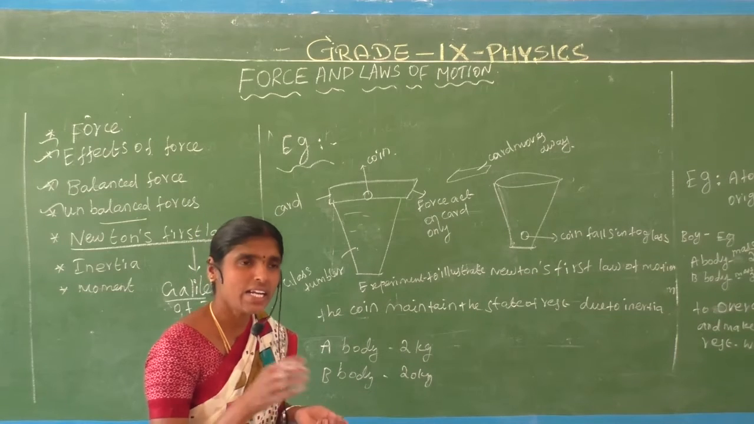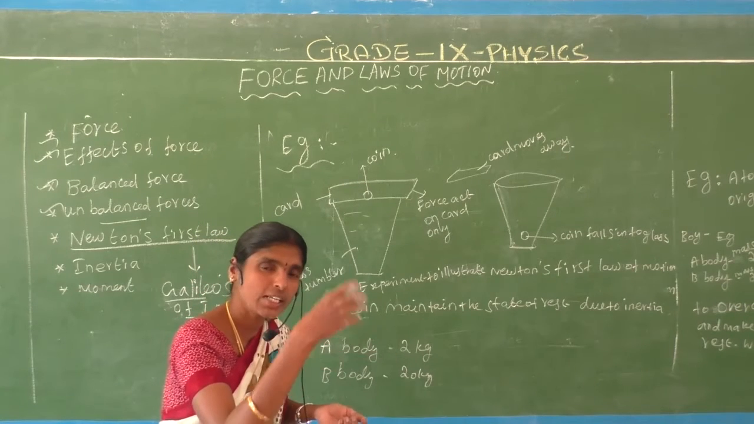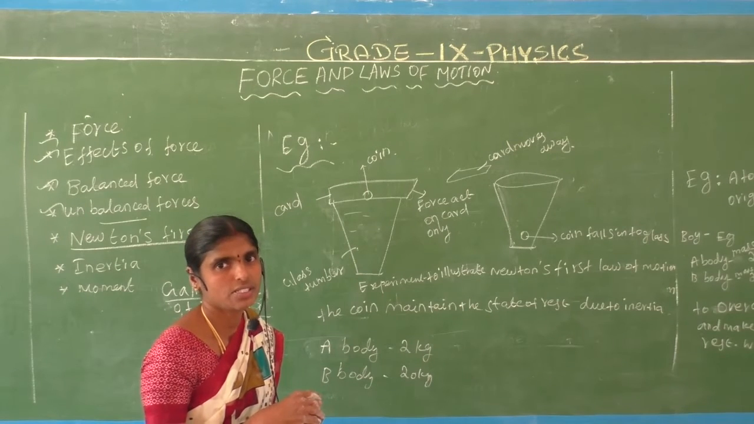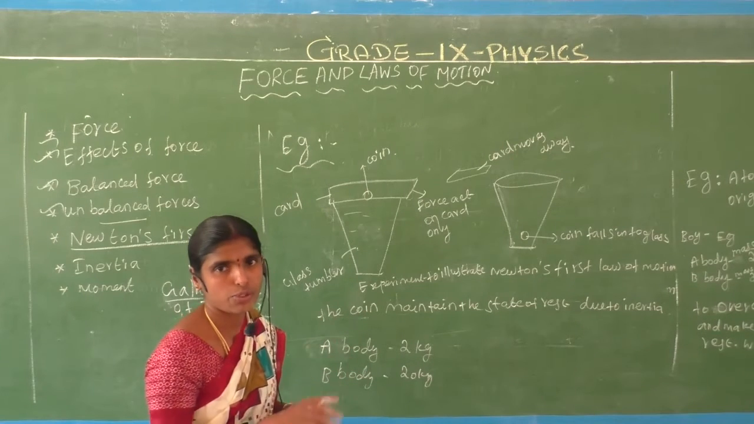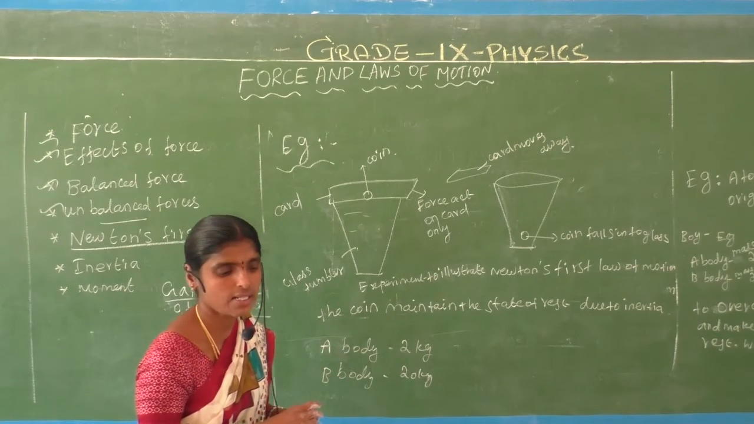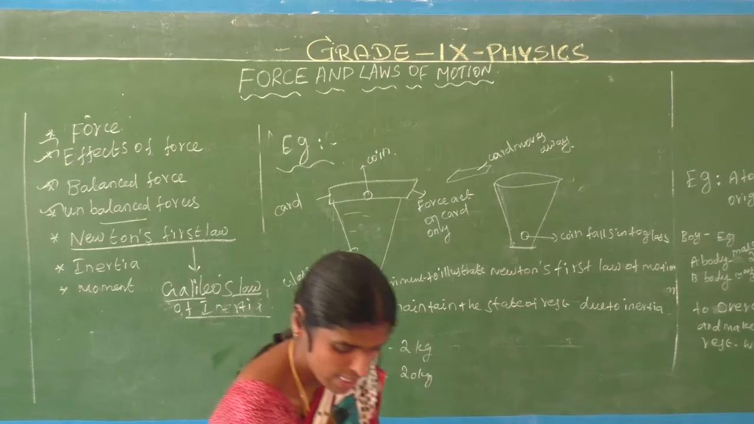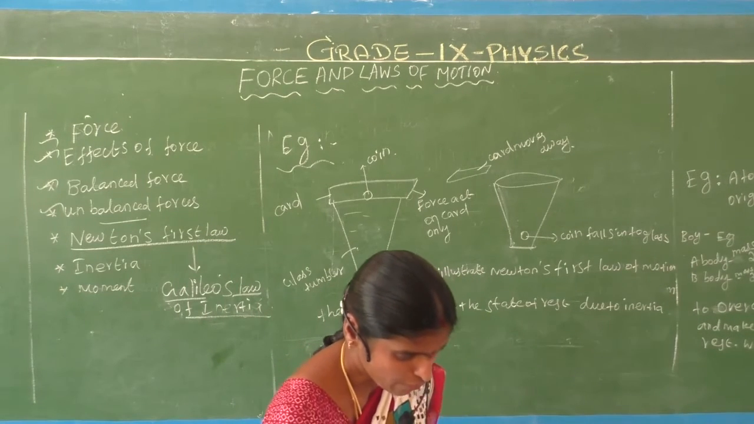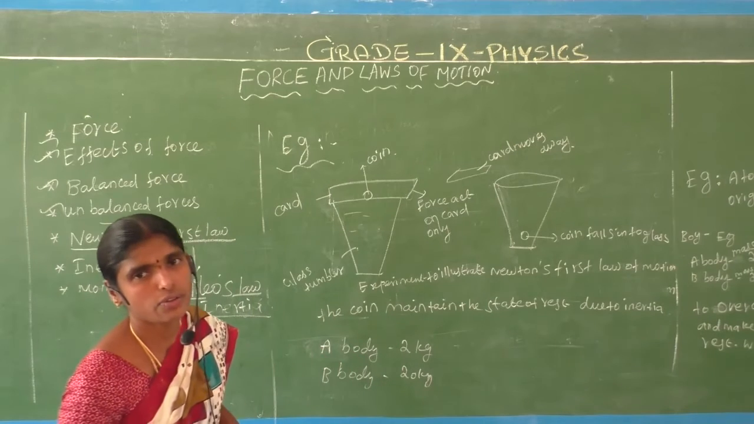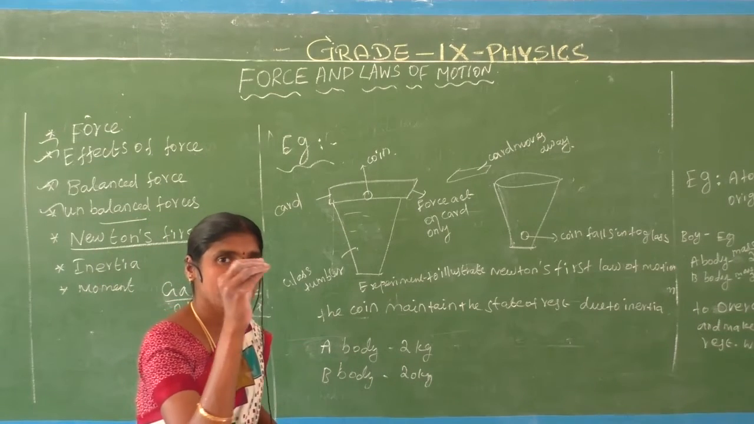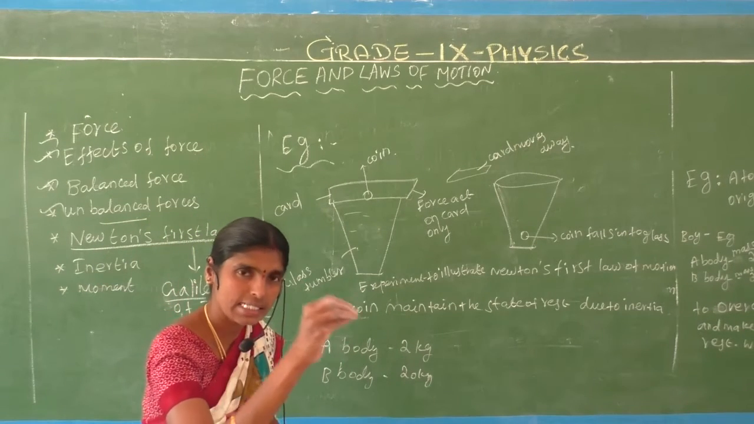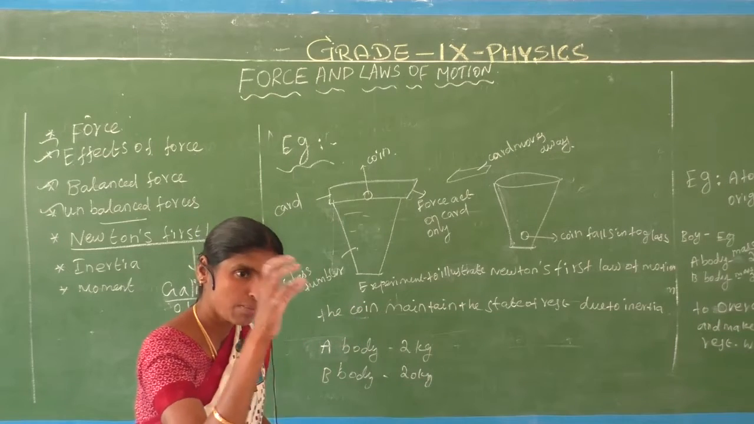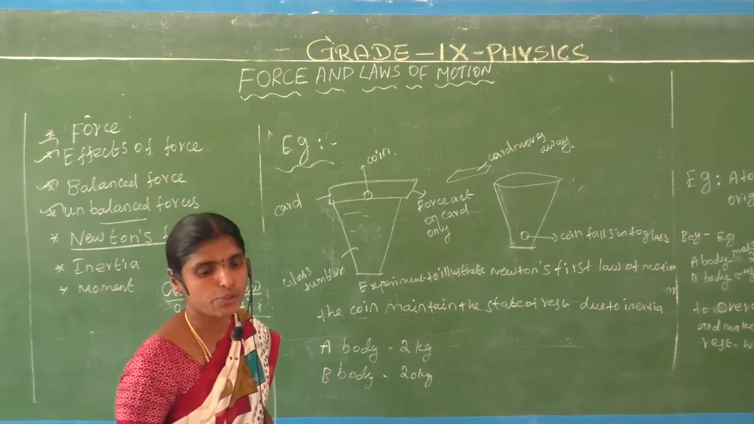Whenever we apply an external force, only then does the object change its position, from a stationary state to another position. There are many examples. We apply a force on a car, an external force, and only then does the object change its state of rest.